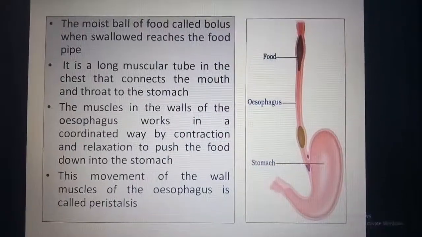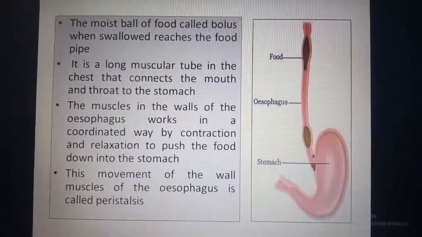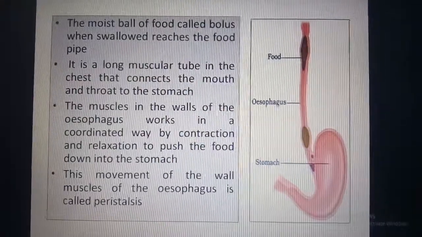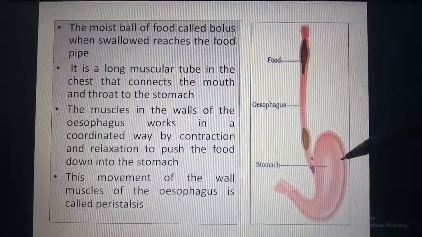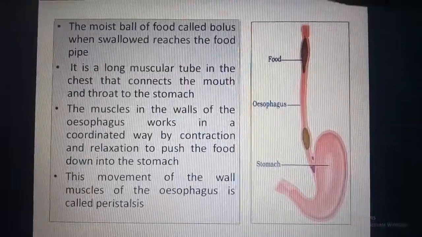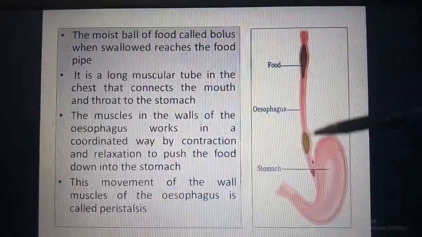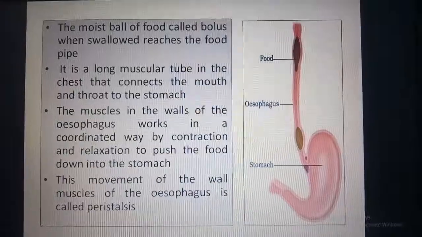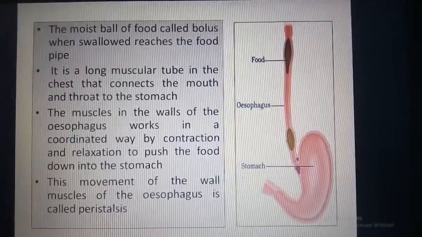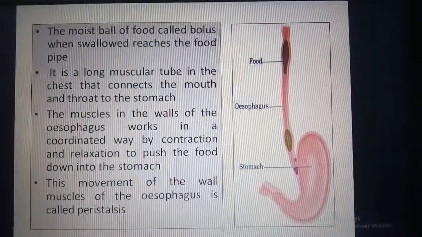So let us read what an oesophagus is. It is a long muscular tube in the chest that connects the mouth and the throat at one end and the stomach at the other end. The muscles in this oesophagus work very nicely in a coordinated manner by contracting and relaxing to push the food down into the stomach gradually.